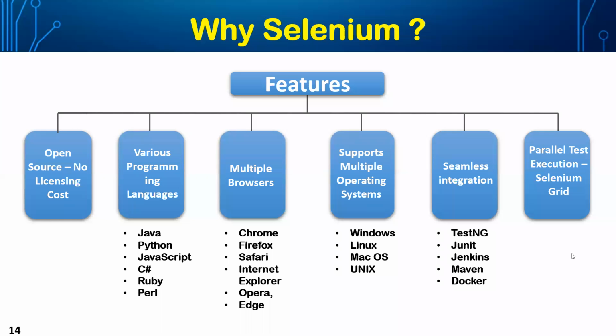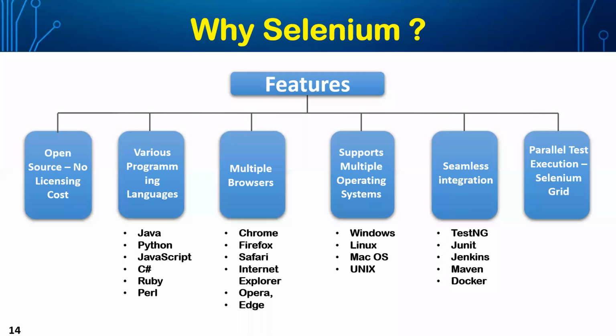And finally, but not least, one very important feature of Selenium is that it supports parallel test execution using Selenium Grid. Using Selenium Grid, a single test case can be run simultaneously at a single instance at any point of time.